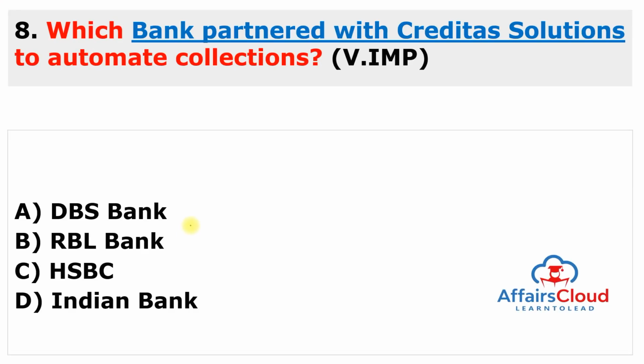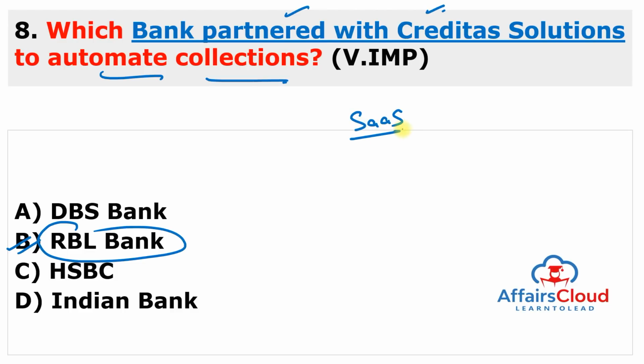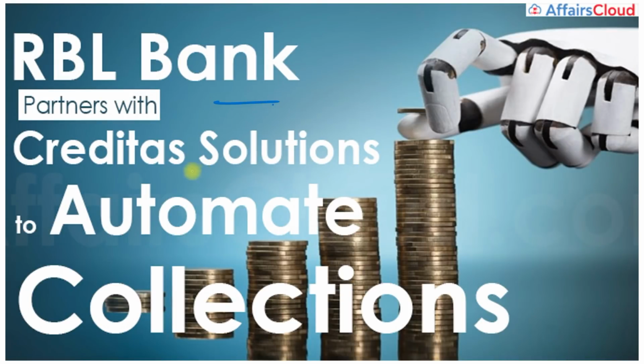Moving to the next question. Which bank partnered with Creditas Solutions to automate collection? So very simple question, especially for the banking students, and this bank is RBL Bank. So the answer of this question is B. RBL stands for Ratnakar Bank Limited, has partnered with Creditas Solutions for a SaaS, Software as a Service based Neo collection platform to automate loan collections. So RBL Bank partners with Creditas Solutions to automate collections.